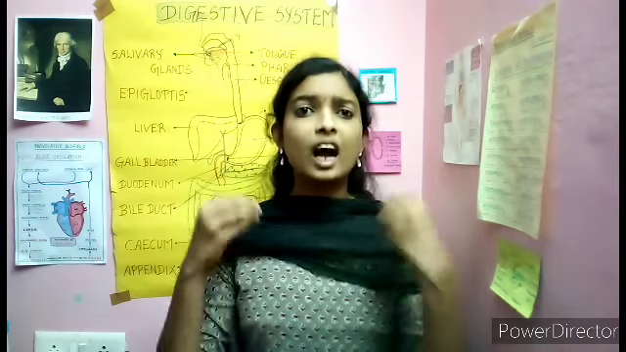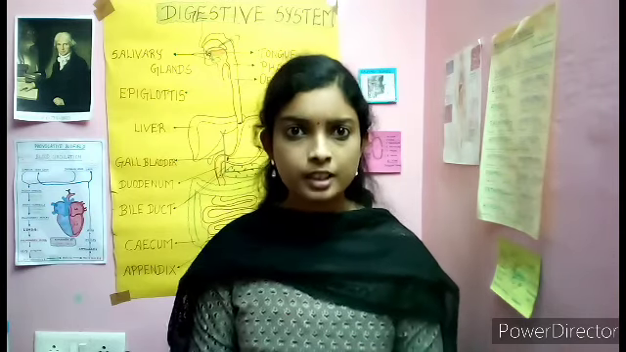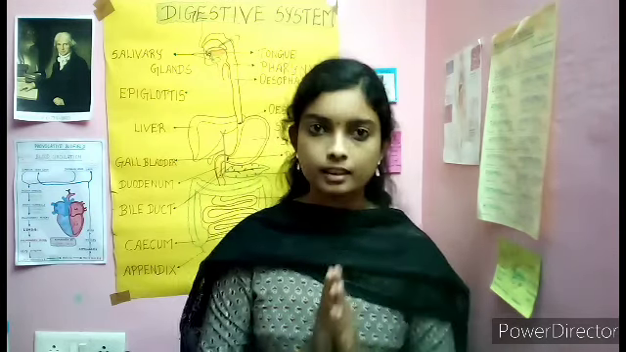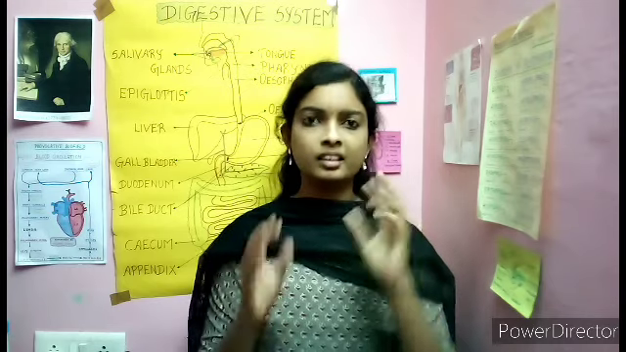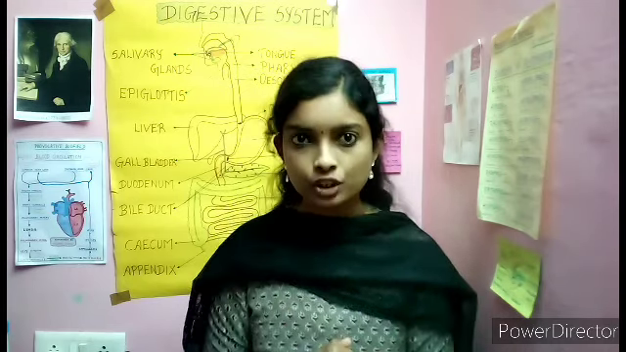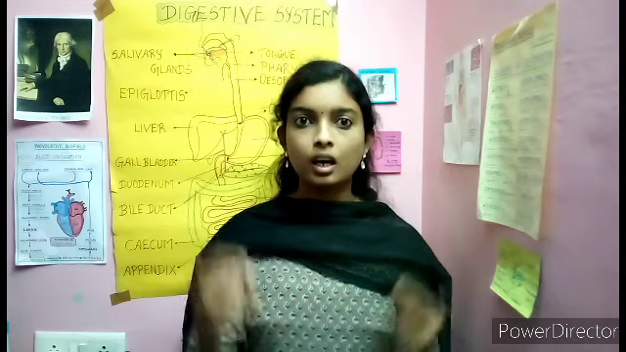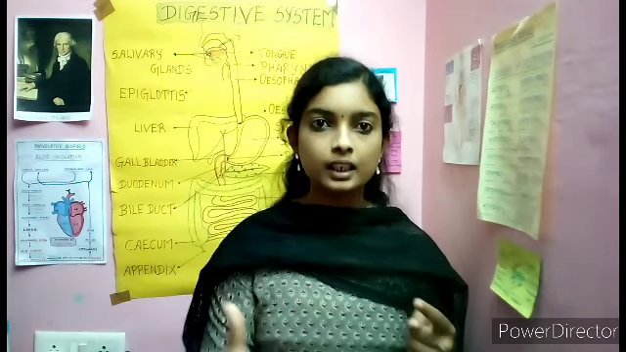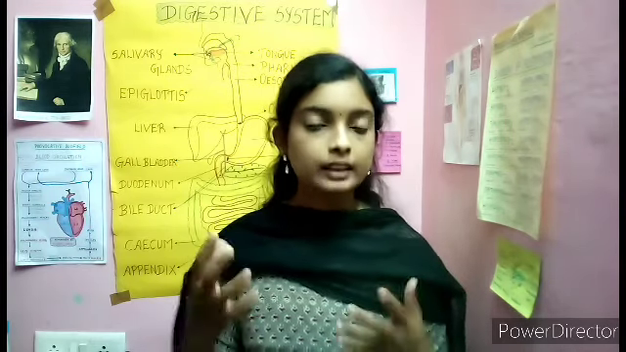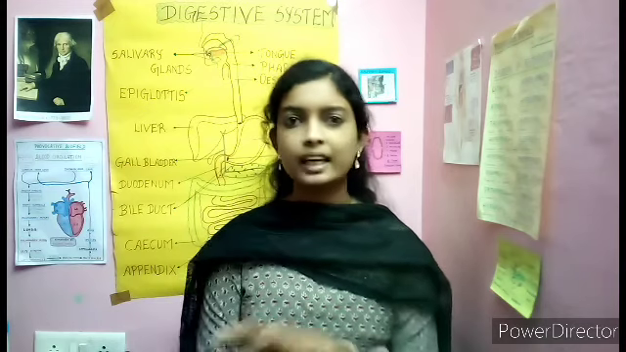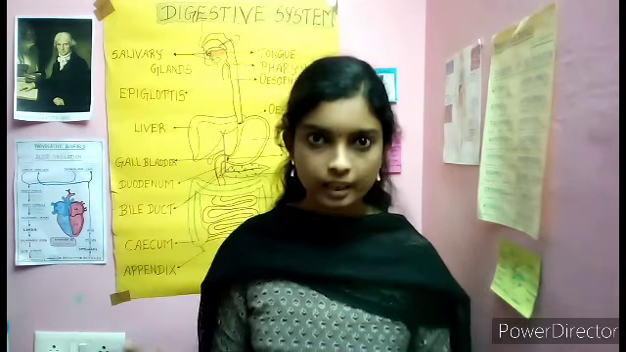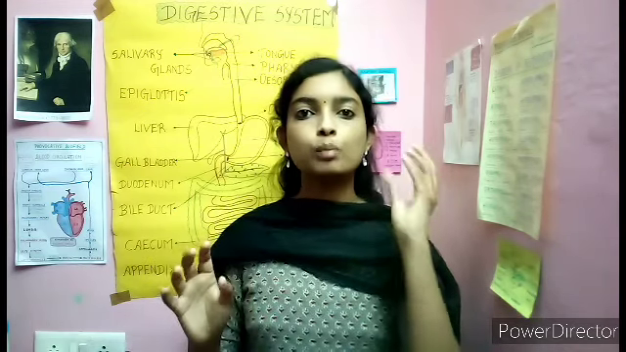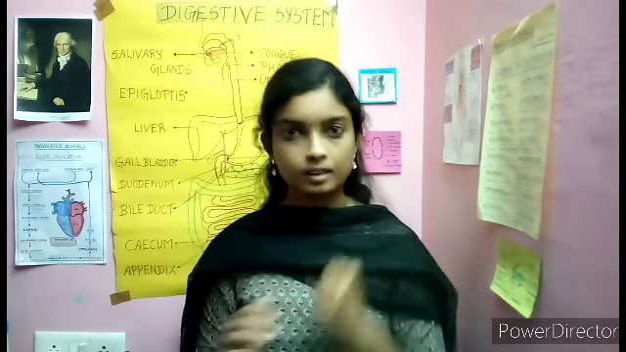From here, the undigested and unabsorbed substances go to the large intestine. In the large intestine, only two types of functions occur. Number one is absorption of water, minerals, and other drugs if present. They are absorbed in the large intestine, but no digestive activity occurs in the large intestine. So only absorption of water, minerals, and drugs takes place.